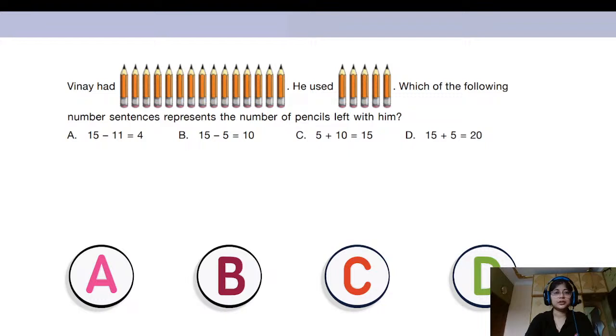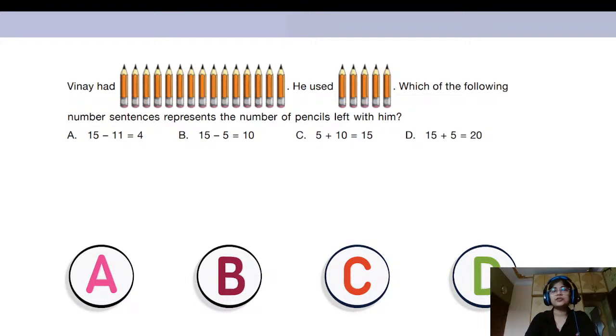Let us read the question together. It says Vinay had these many pencils. So you have to count how many pencils Vinay had. He used these many pencils. Which of the following number sentences represents the number of pencils left with him?